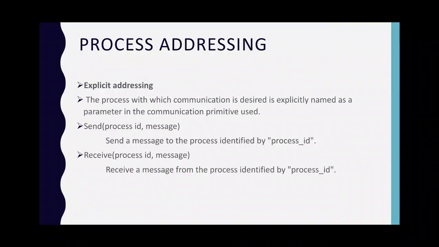So first, explicit addressing. In explicit addressing, the process with which communication is desired is explicitly named as a parameter in the communication primitive used. So here the communication primitives for explicit addressing are: send a message to the process identified by the process ID. Here the message is the actual data and the process ID is the destination process. Second, receive a message from the process identified by the process ID.